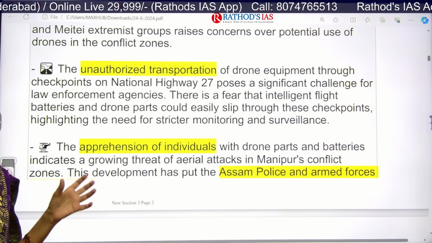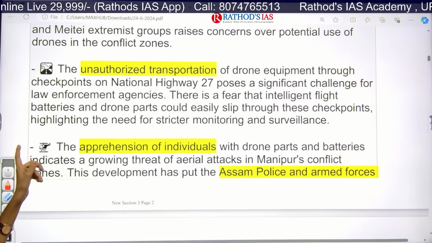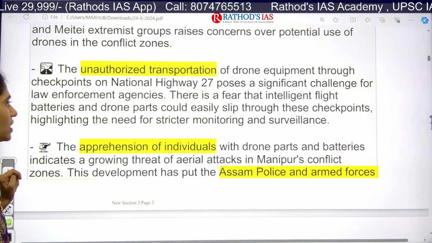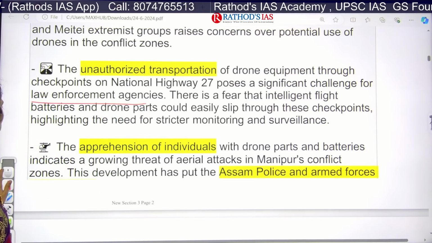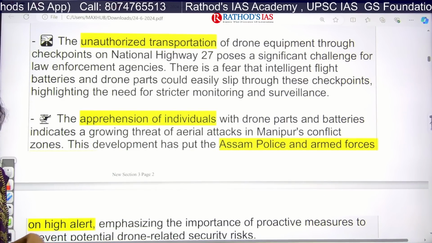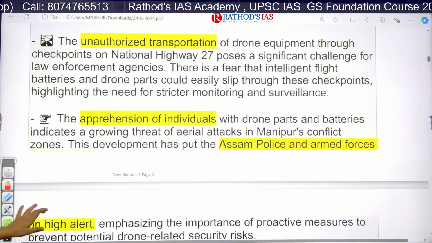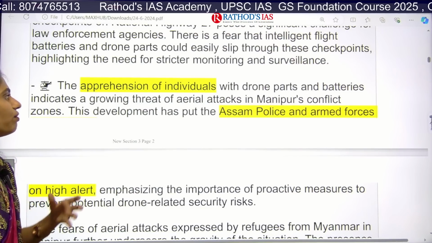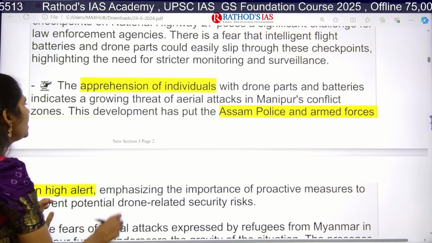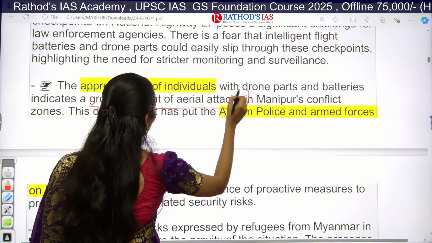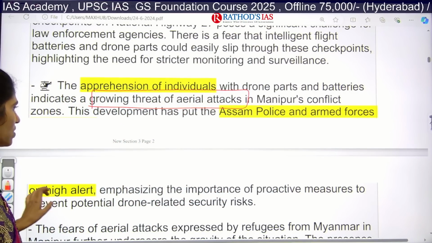Now, because of this, identification of transportation of unauthorized equipment is one of the significant challenges for law enforcement agencies. Okay, so here we need to focus on stricter monitoring as well as surveillance. And next one here is the apprehension of individuals with drone parts and batteries indicates that yes, now there is an increasing threat of aerial attack in Manipur conflict zones.